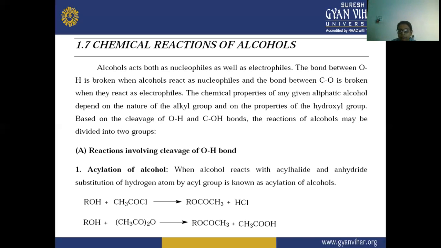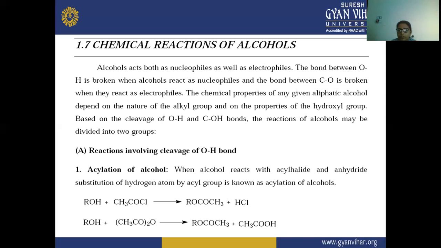Aliphatic alcohols are the alcohols in which there is a carbon chain and an OH group is attached to the chain. And in the alcohols in which a benzene or phenyl group is attached and the OH group is attached to it, they are known as aryl alcohols.